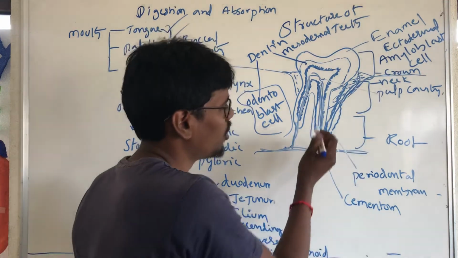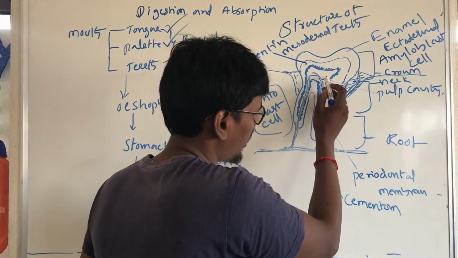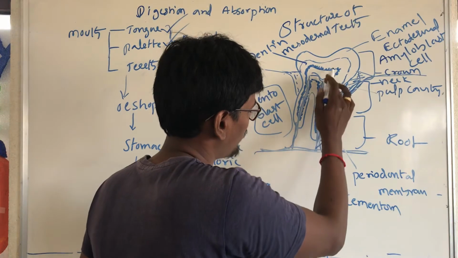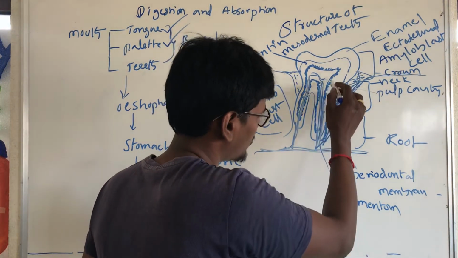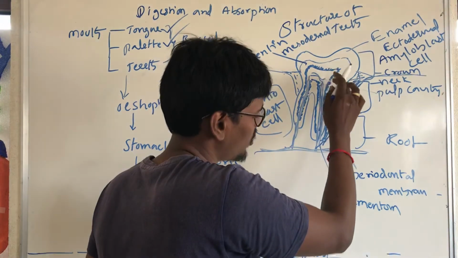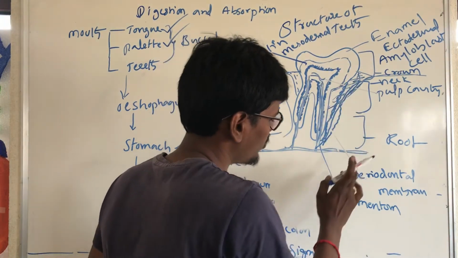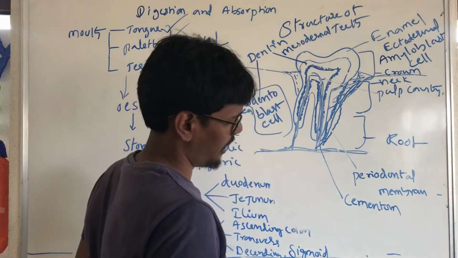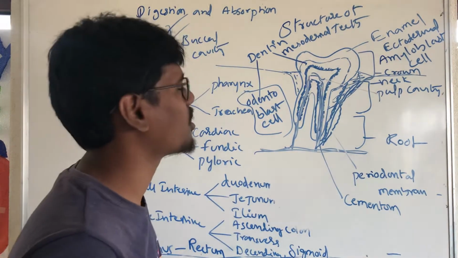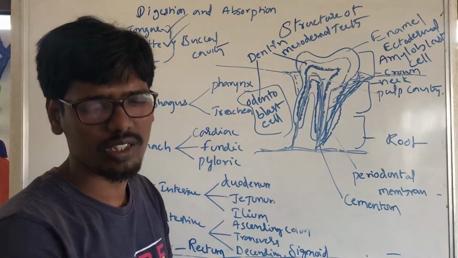From inside, the first is the pulp cavity. After the pulp cavity comes the odontoid membrane, or odontoblast cell lining. Next come the cementum and periodontal membrane. So this is the structure of teeth.